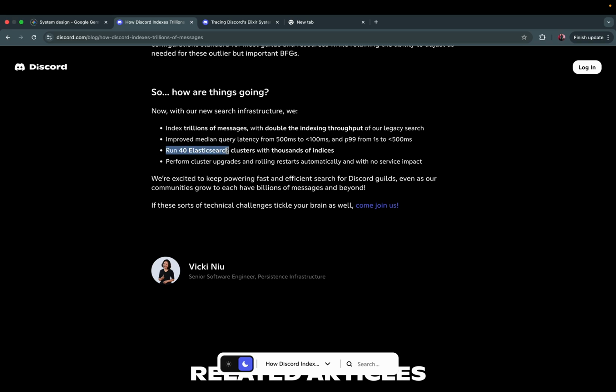We run 40 Elasticsearch clusters with thousands of indices, and perform cluster upgrades and rolling restarts automatically with no service impact. We're excited to keep powering fast and efficient search for Discord guilds, even as our communities grow to each have billions of messages and beyond.